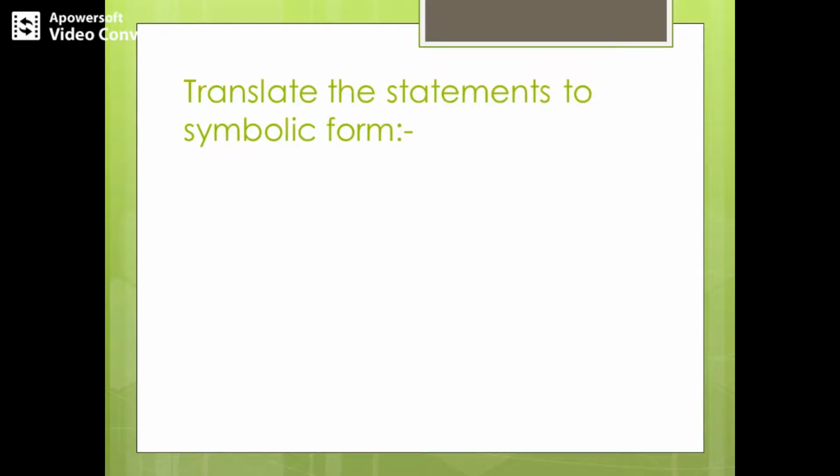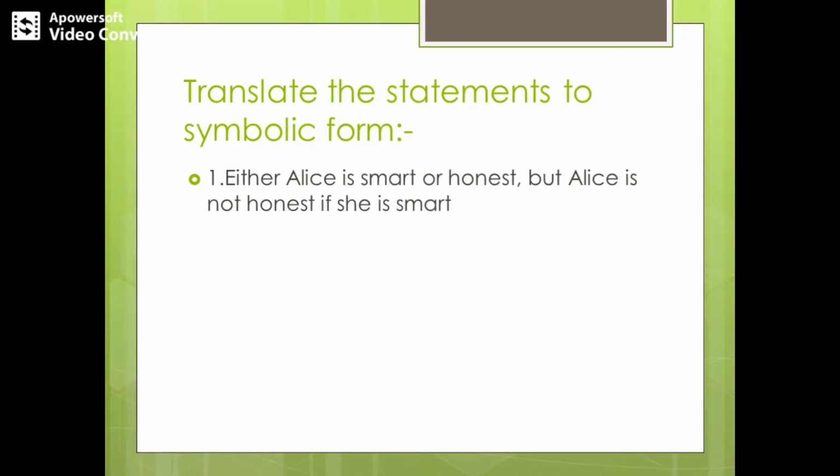So in this particular slide, let's see how to translate certain statements into symbols. Knowing all the logical connectives and their meaning, we need to understand the statements given in a particular manner and then transform them into symbols using connectives. So let's see the first question. Either Alice is smart or honest, but Alice is not honest if she is smart.